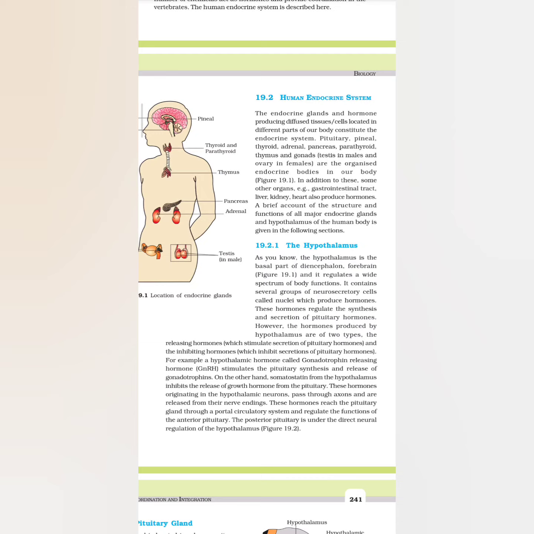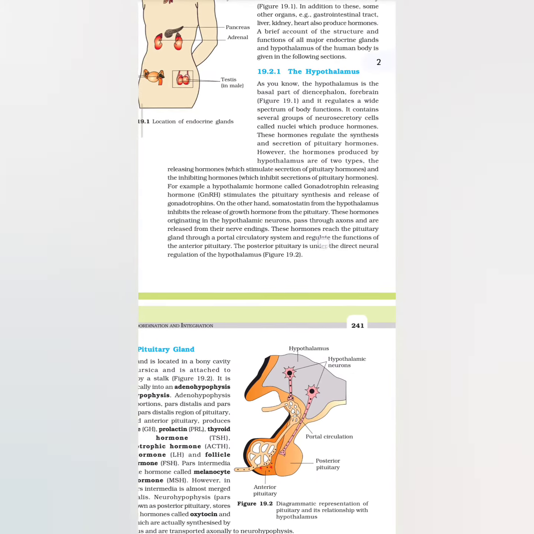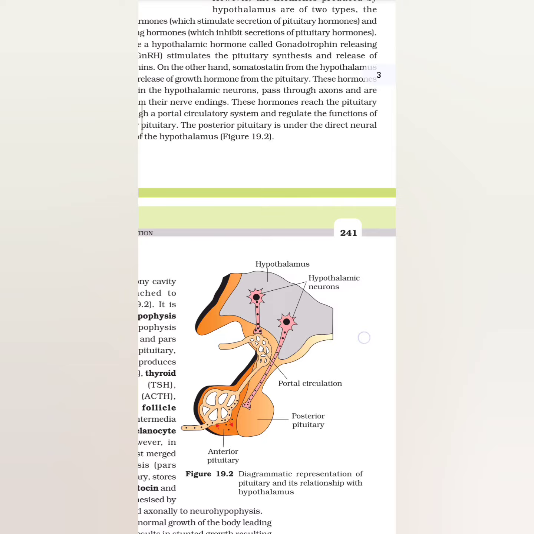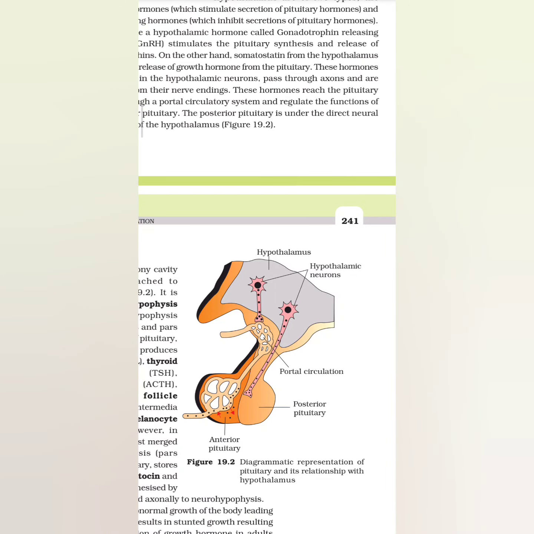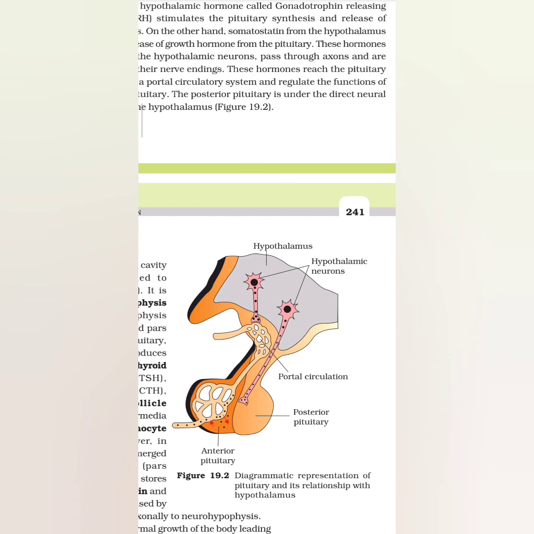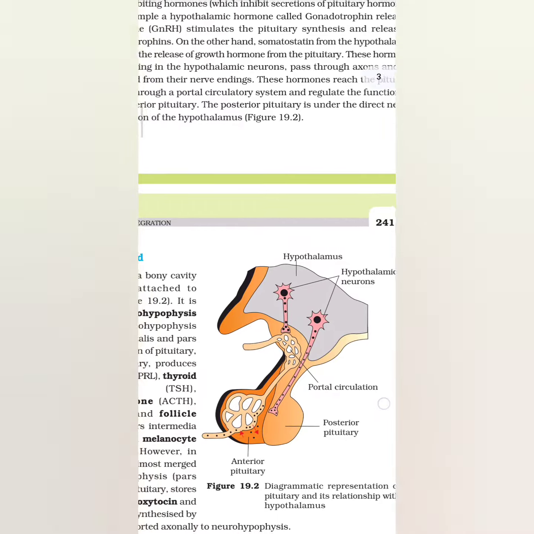These hormones originating in the hypothalamic neurons pass through axons and are released from the nerve endings. These hormones reach the pituitary gland through a portal circulatory system and regulate the functions of the anterior pituitary. The posterior pituitary is under the direct neural regulation of the hypothalamus. Figure 19.2. This is the figure. The one which has portal circulation goes to the anterior pituitary, and the one which is under direct control is the posterior pituitary.